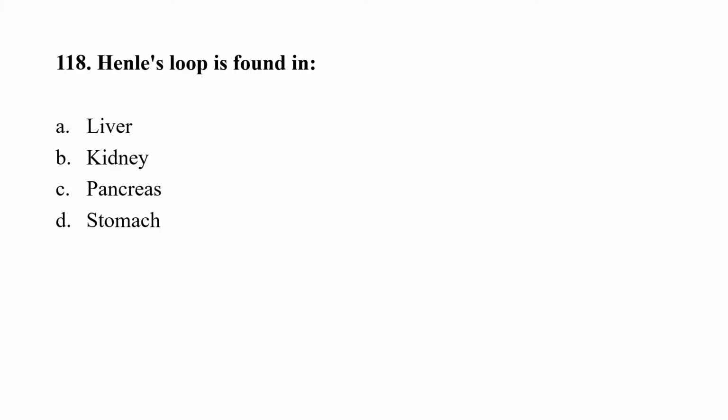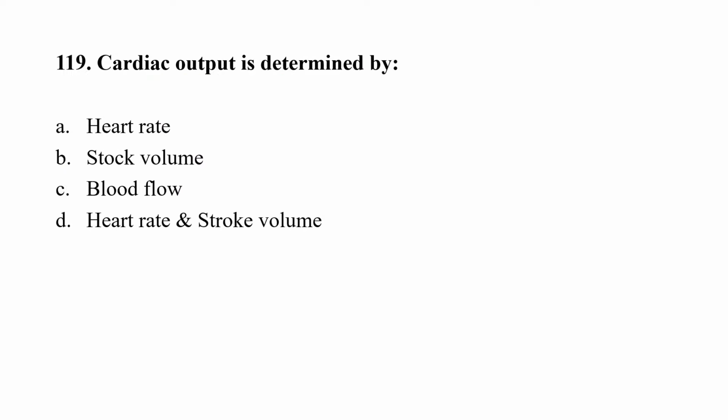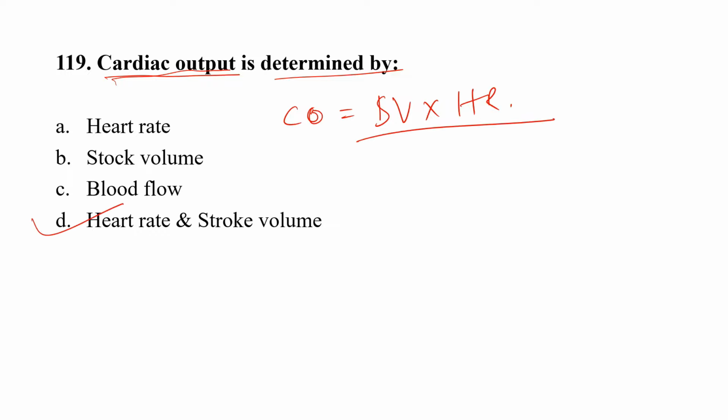Question number 118. Henle's loop is found in option A, liver, option B, kidney, option C, pancreas, option D, stomach. Correct option here, option B, that is kidney. Question number 119. Cardiac output is determined by option A, heart rate, option B, stroke volume, option C, blood flow, option D, heart rate and stroke volume. Cardiac output is defined as the amount of blood ejected by the heart per minute and is calculated by multiplying stroke volume with heart rate. So the correct option here is option D, that is heart rate and stroke volume.